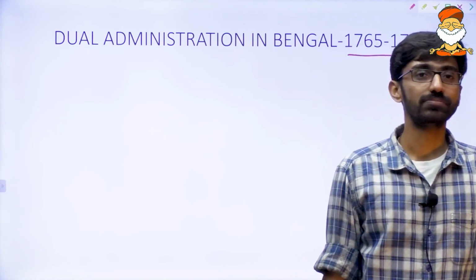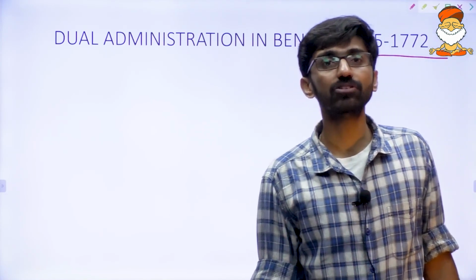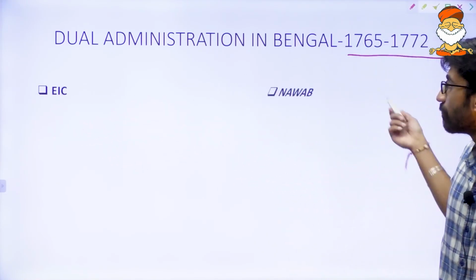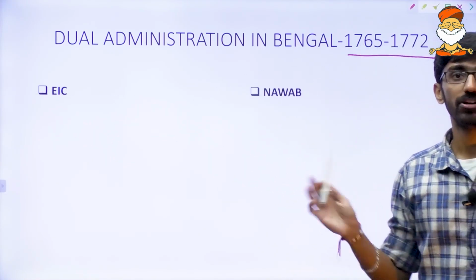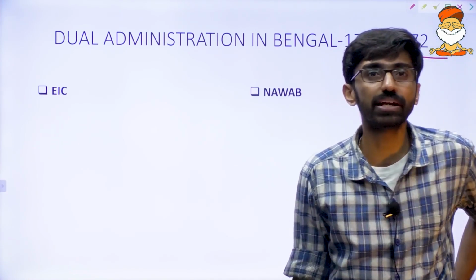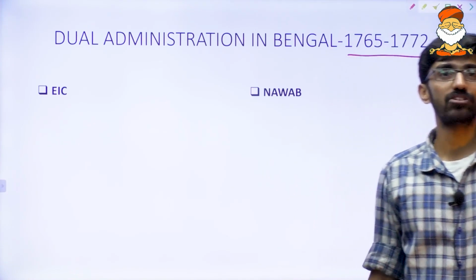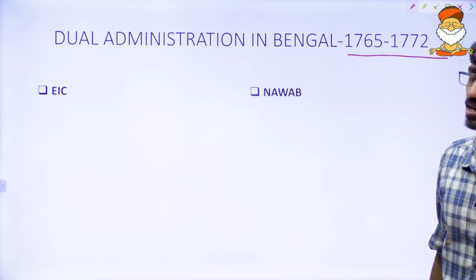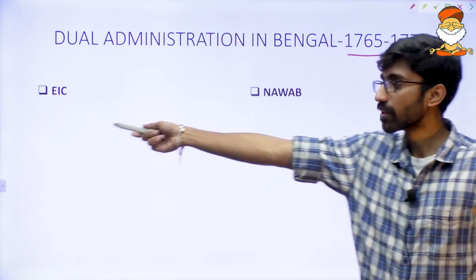Revenue and administration. Okay, that is the rule of East India Company and rule of Nawab. Split off. Power to collect taxation as well as administration without any responsibility. We'll come to that. Real head Nawab, actually the East India Company. Yeah, you have a good understanding of the topic. De jure and de facto. The East India Company's rule and Nawab rule.